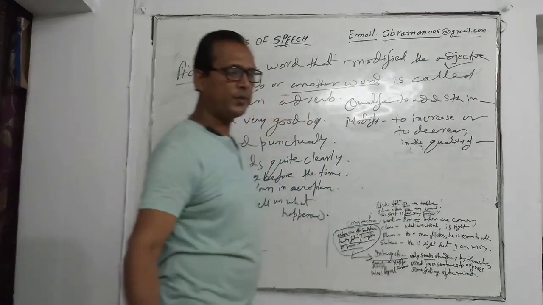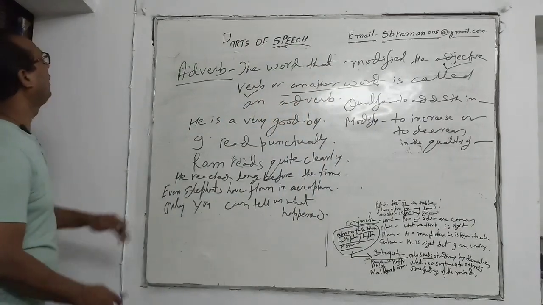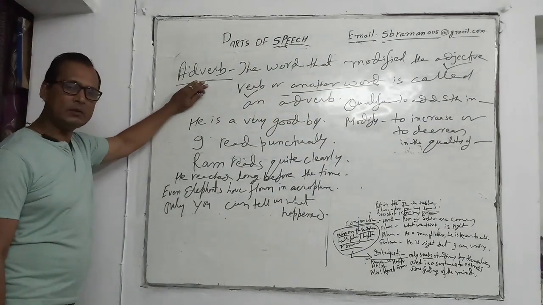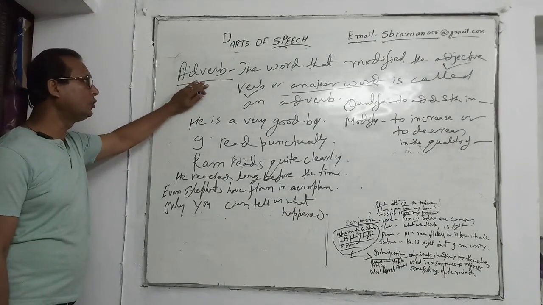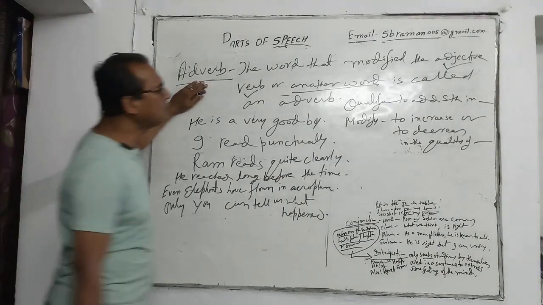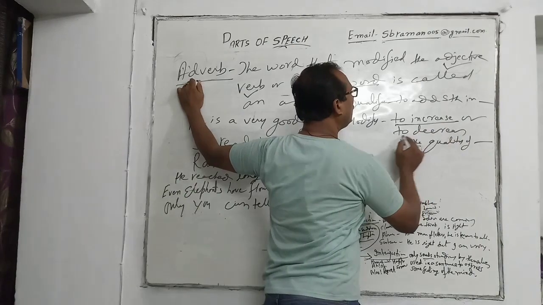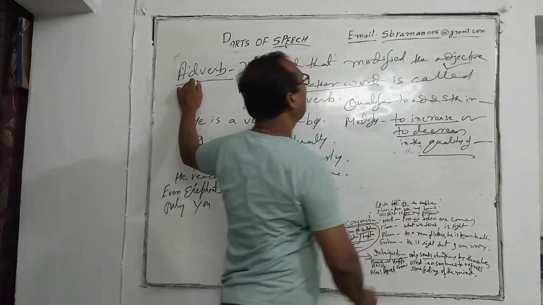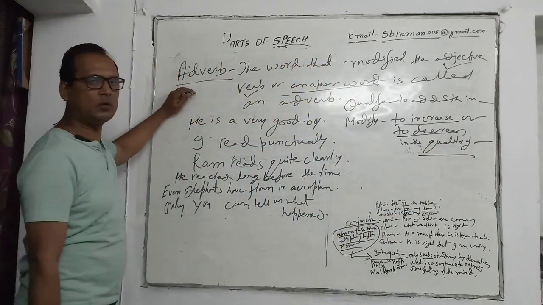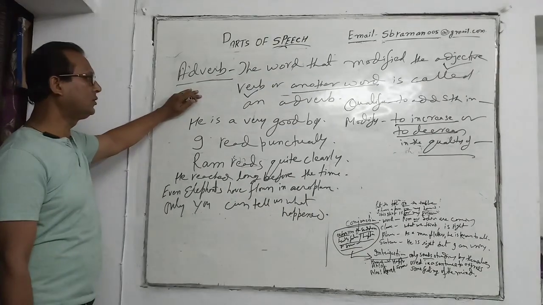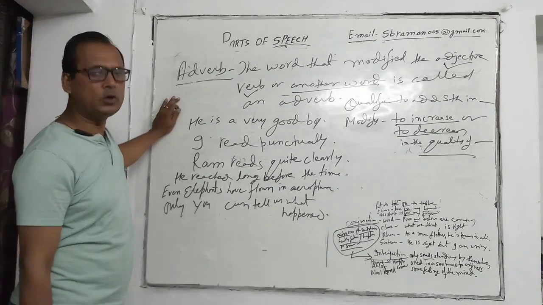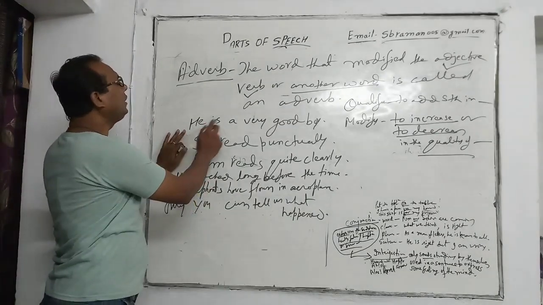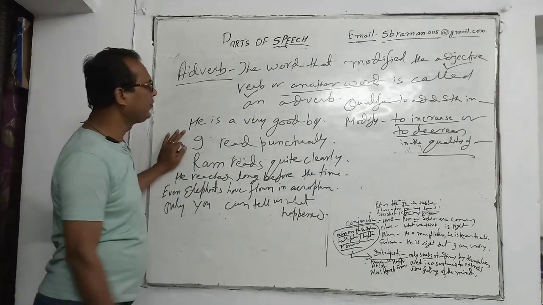So here adverb, as we have seen, is used to modify. To modify means to increase or to decrease the quality of an adjective, a verb or another word. So here, see how it modifies. He is a very good boy.